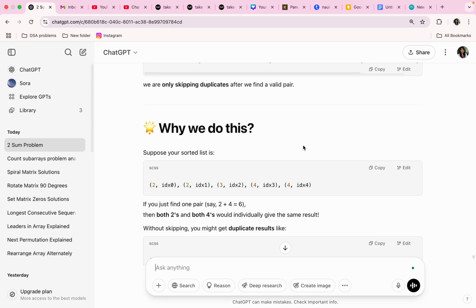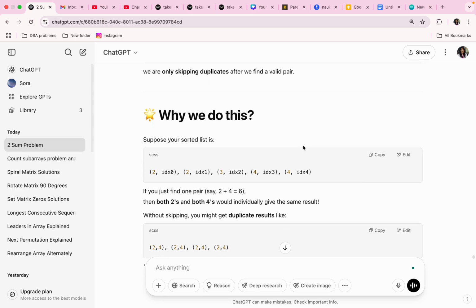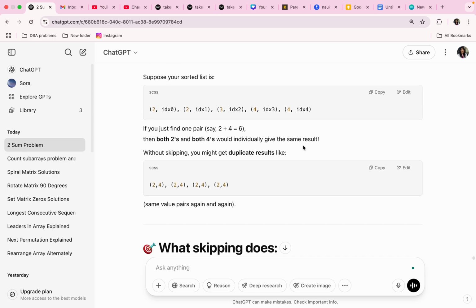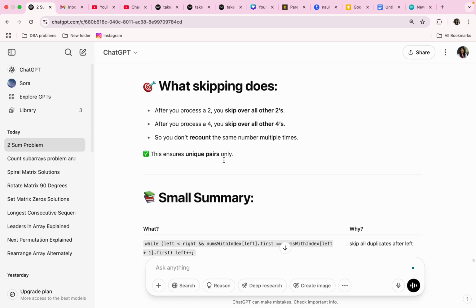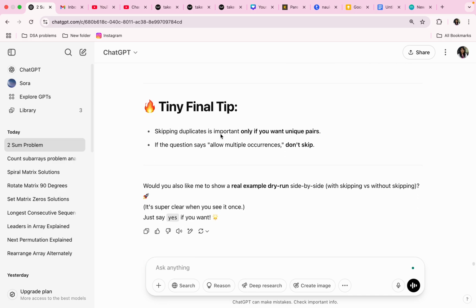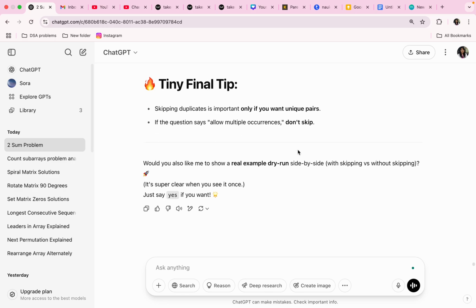Why do we do this? Suppose your sorted list is this. If you just find one pair, 2, 4, then both 2's and 4's would individually give the same result. Without skipping, you might get duplicate results like this. Okay. Yeah, but we are not returning the values, right? Unique pairs allow multiple occurrences, don't skip.